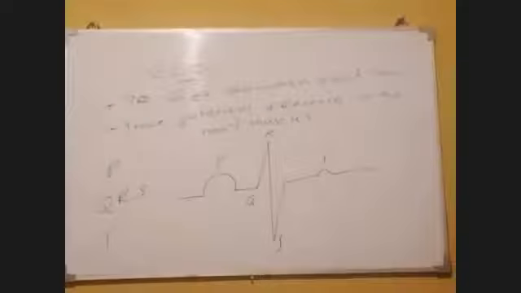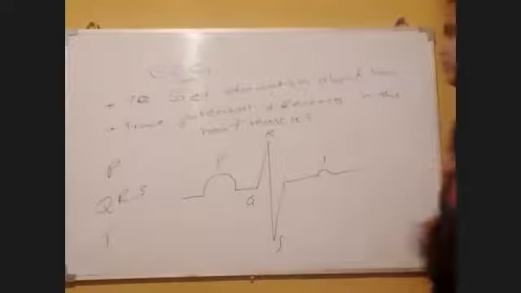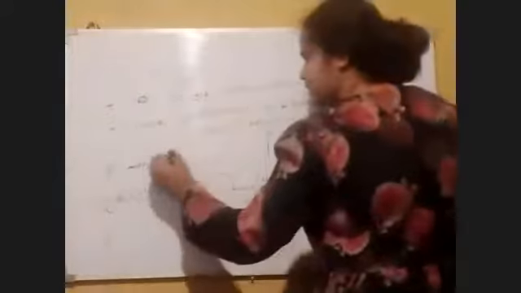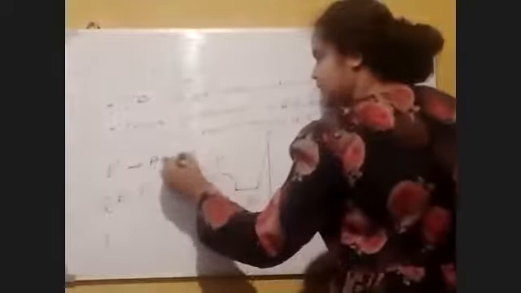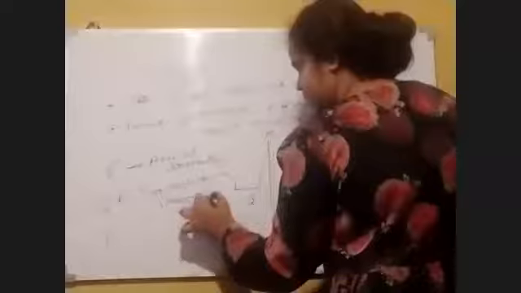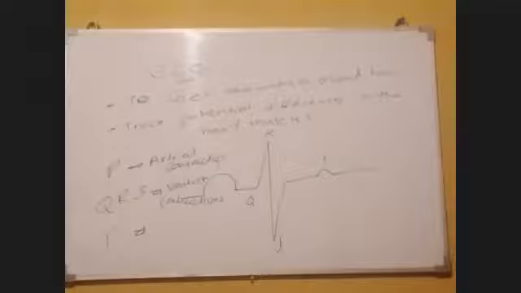P is due to the atrial contraction, and QRS is due to ventricular contractions, and T is due to intervening, or complete cardiac diastole.